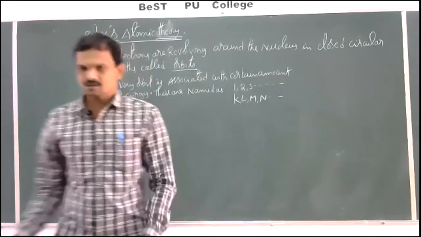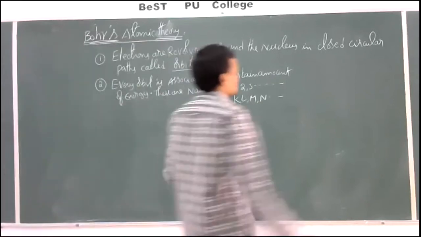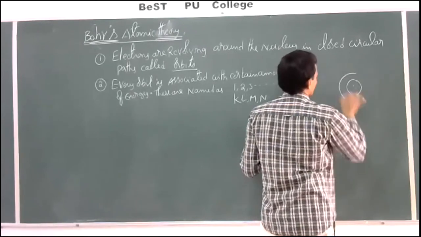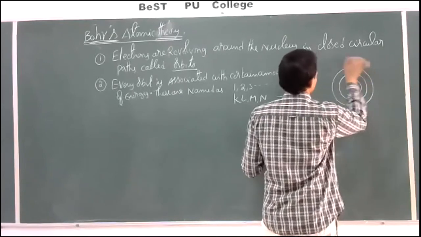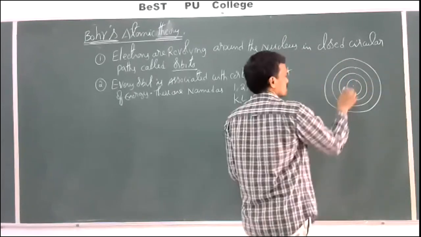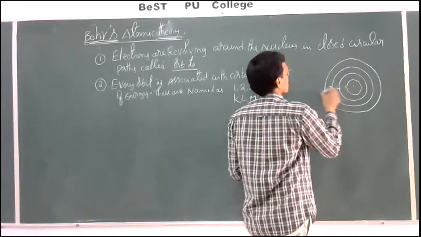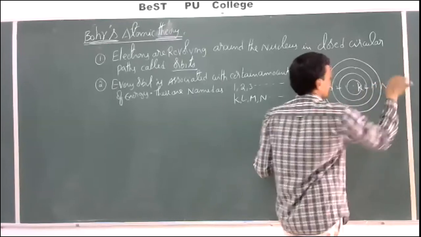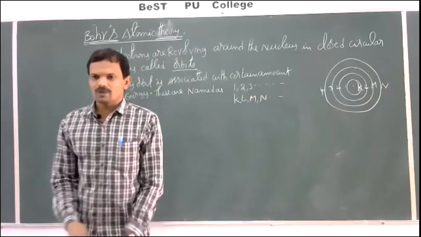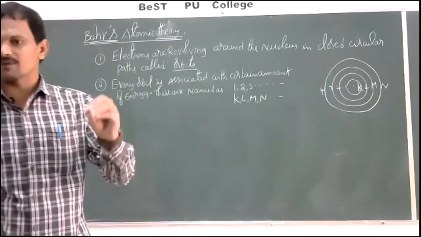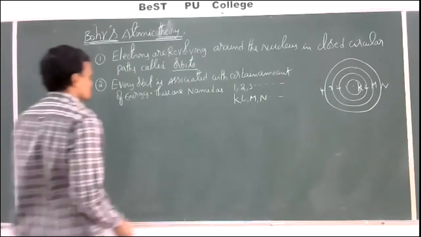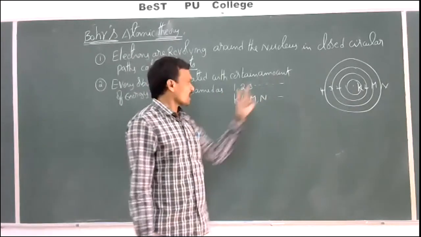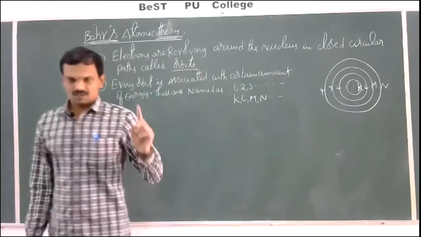That means the closed circular paths, the orbits, are named like this. This is the nucleus. These are numbered as 1, 2, 3, 4, otherwise K, L, M and N. So every orbit is associated with a certain amount of energy, and these energy levels are named as 1, 2, 3, 4 and so on, otherwise K, L, M, N and so on. This is the second postulate.